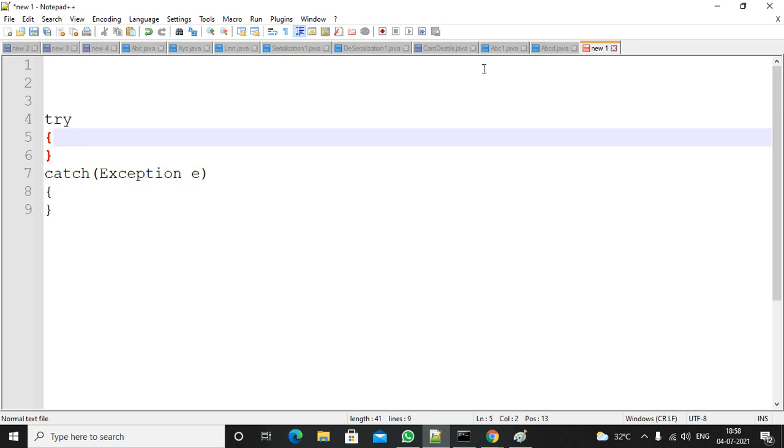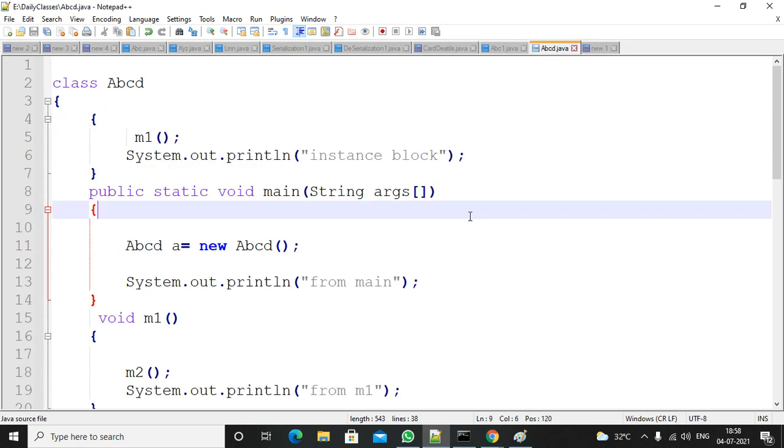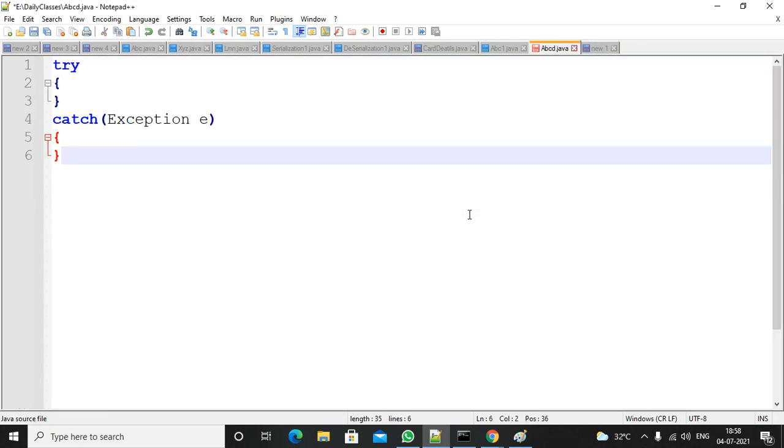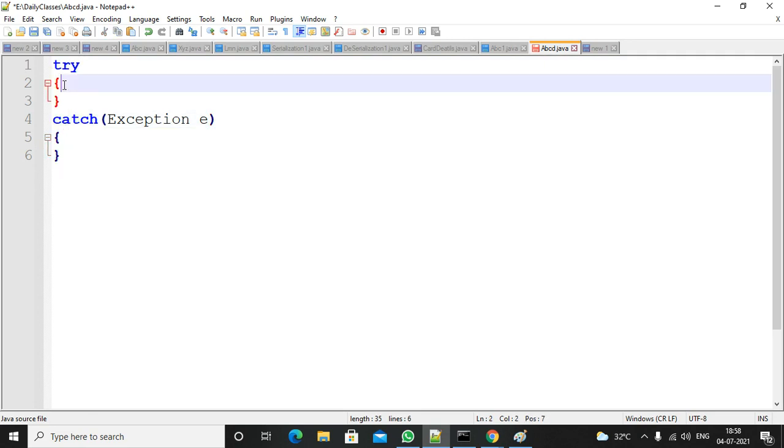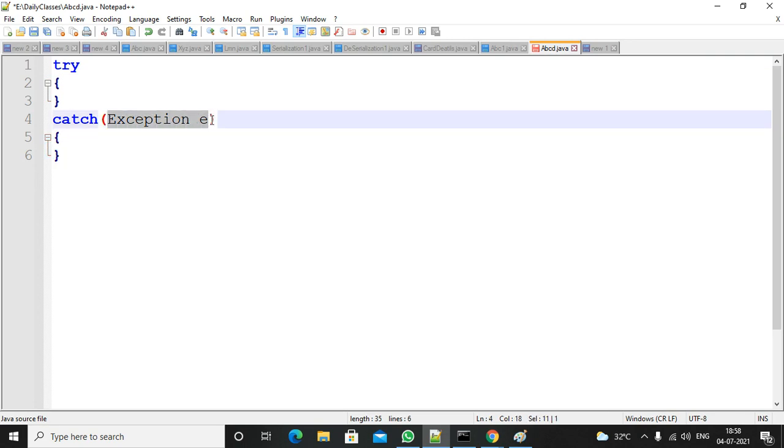If you save this file, you will get keywords. I am writing here itself. So the try block and the catch block: try open brace, close brace, catch open brace, close brace. Here, this is the class name and this is the reference. If you write integer a, this is the data type and this is a normal primitive variable.